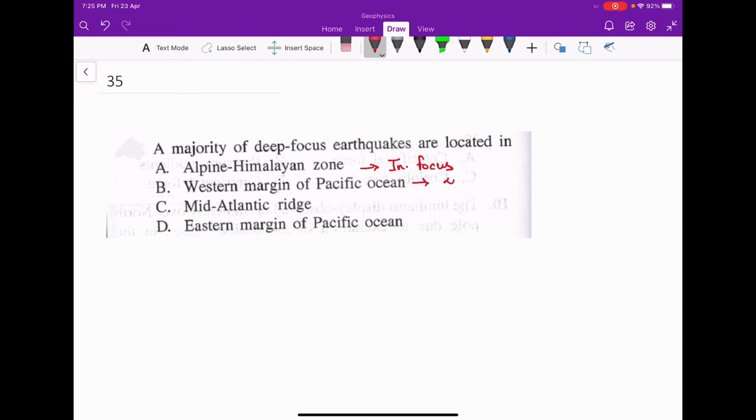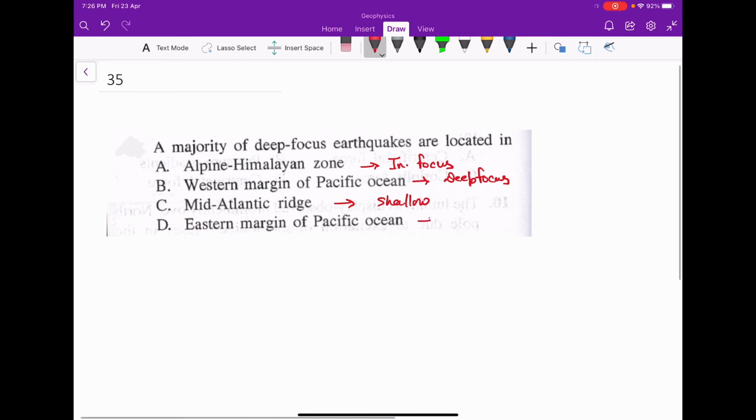This is the zone of deep focus. The third one is mid-Atlantic ridge, shallow focus. And the last is the eastern margin of Pacific Ocean. This is also intermediate focus. So option B, western margin of Pacific Ocean, will be the correct answer.